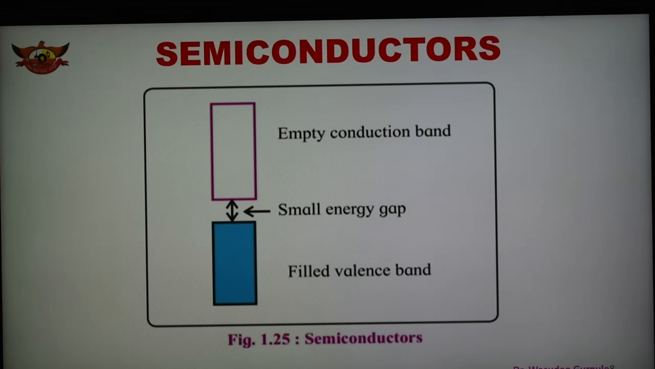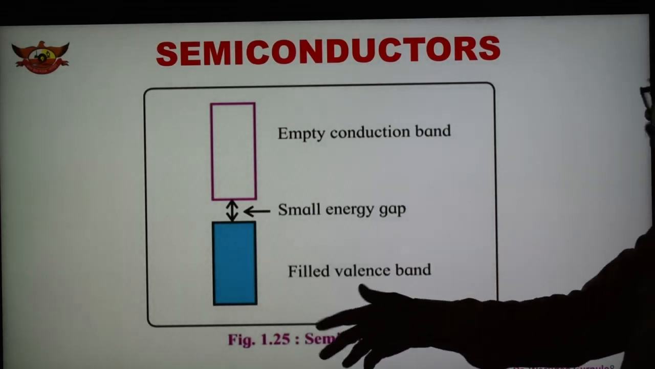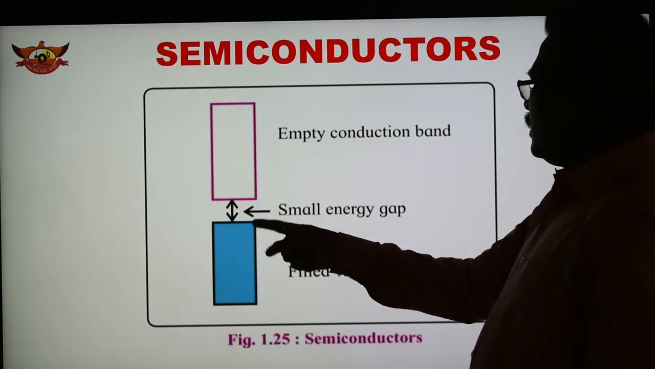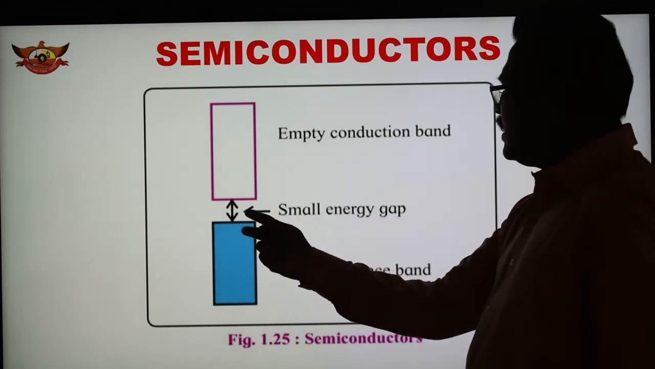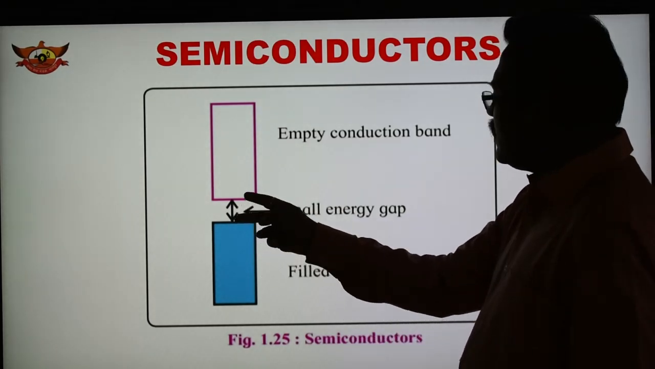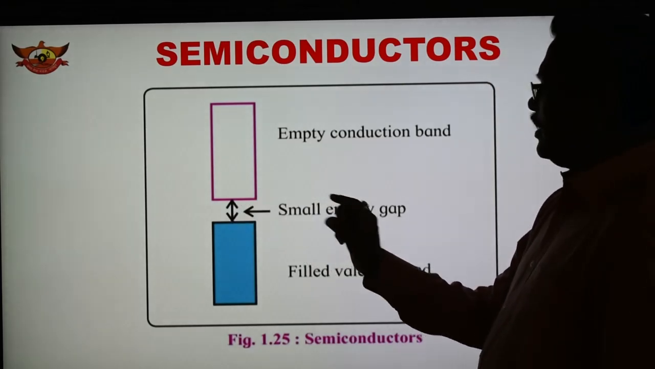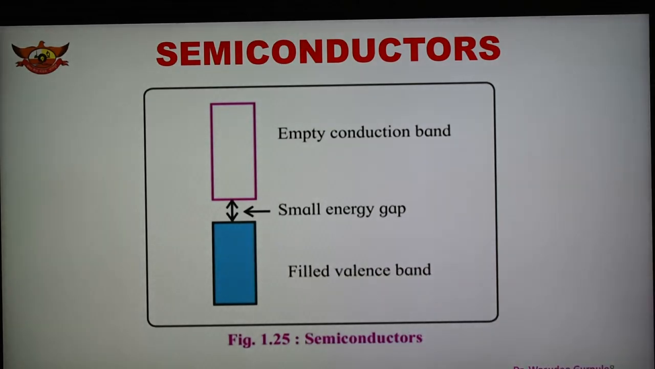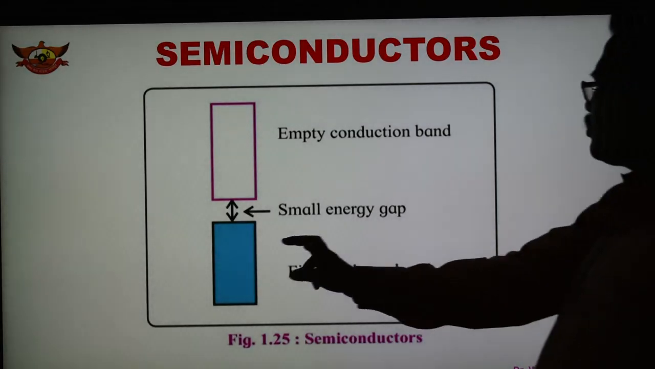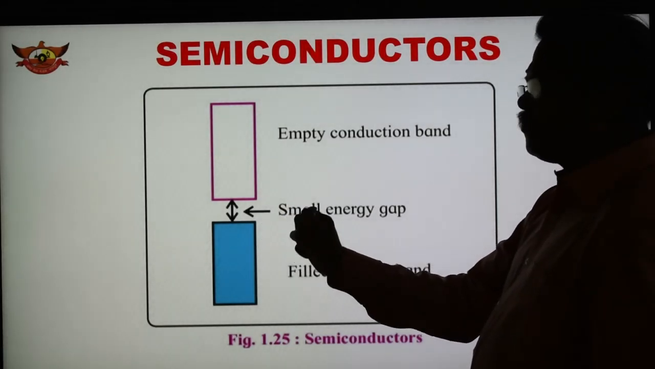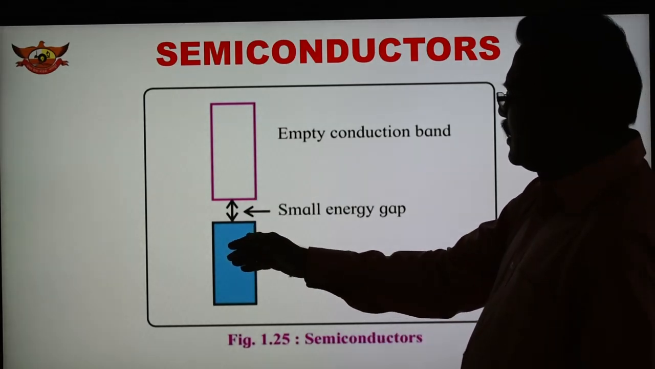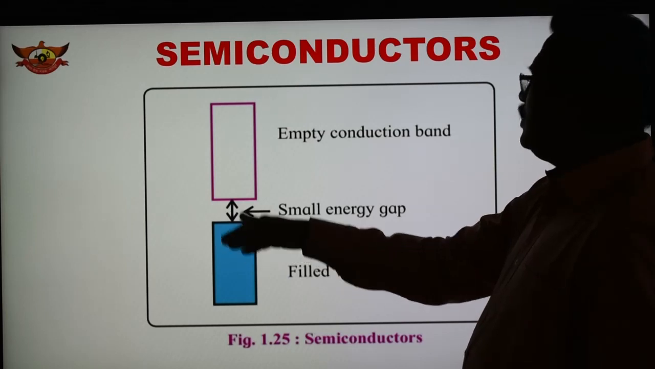So now we have seen that in the case of an insulator, this energy gap was large, very large. But in a semiconductor, the band energy gap is small, not much more. This is the empty conduction band and this is the filled valence band. So some of the electrons in the valence band have thermal energy and can jump because the gap is small. So these are jumping from the filled band to the empty band.